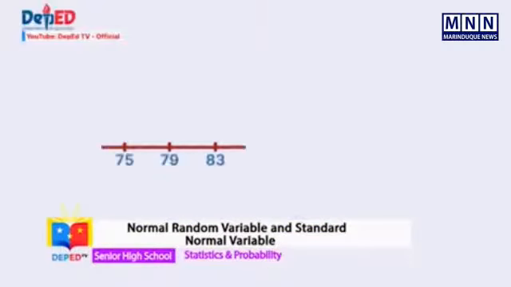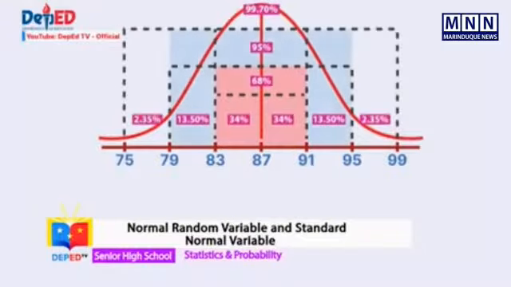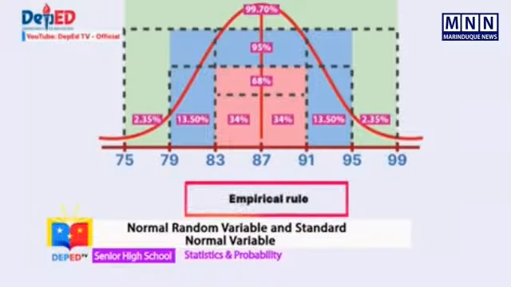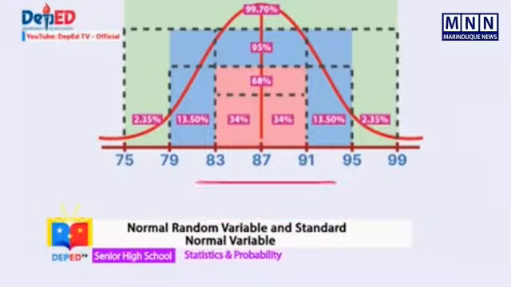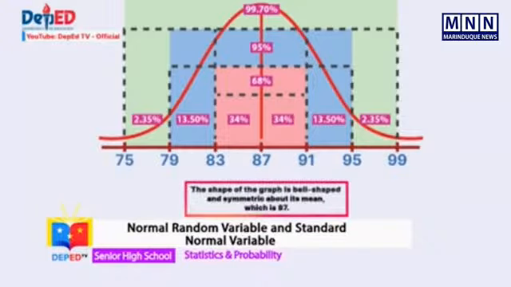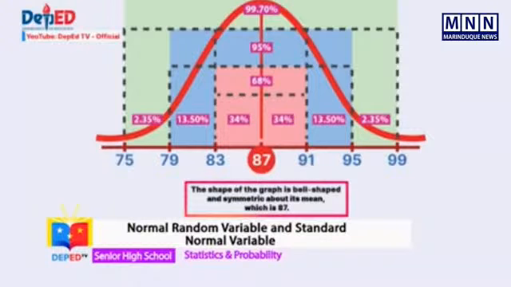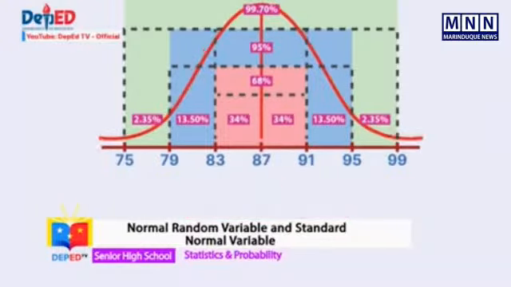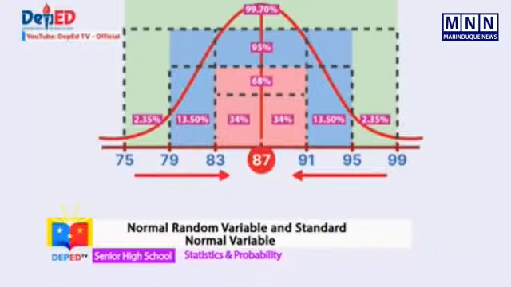Let's have an example. For instance, the distribution of the grades of the senior high school students in statistics and probability for the third quarter is shown in the figure. Using the empirical rule, we can say that the distribution of the grades of the senior high school students in statistics and probability is normally distributed because the shape of the graph is bell-shaped and symmetric about its mean, which is 87. This also indicates that most of the students' grades fall close to the mean and fewer of them are far below or above the mean.